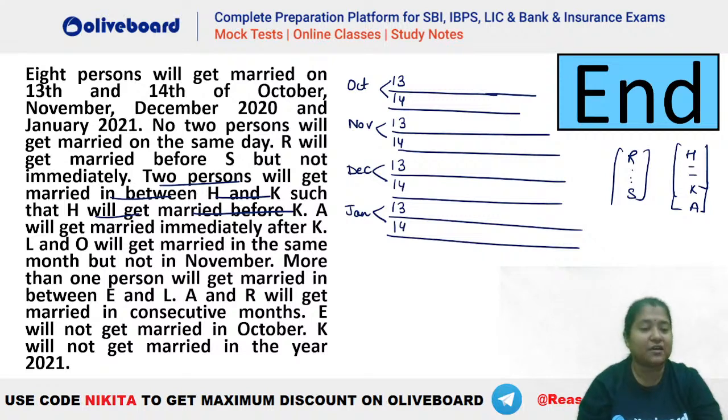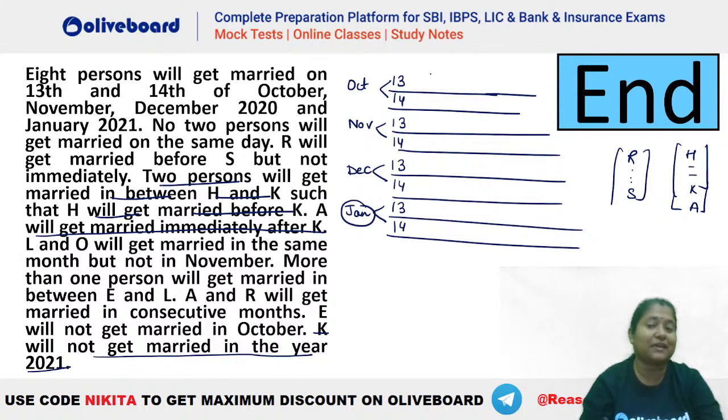Now, if you check, we have the last line, right? The last line says K will not get married in the year 2021. So, K cannot be in 2021, which is January. So, January should not be for K here. So, you can see what the possibilities are.